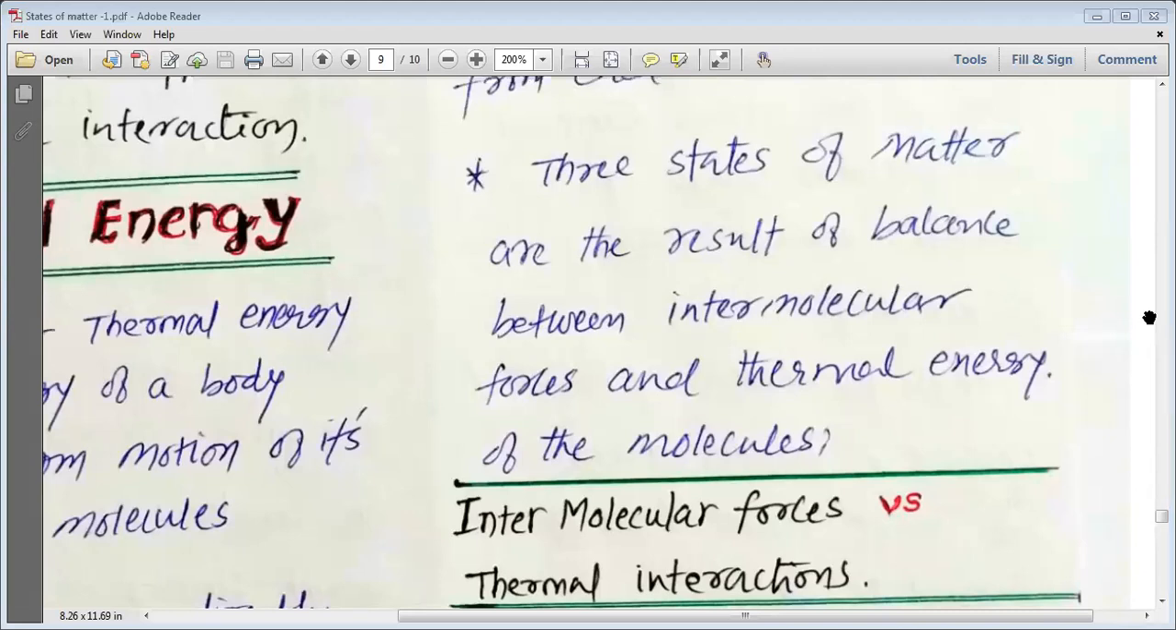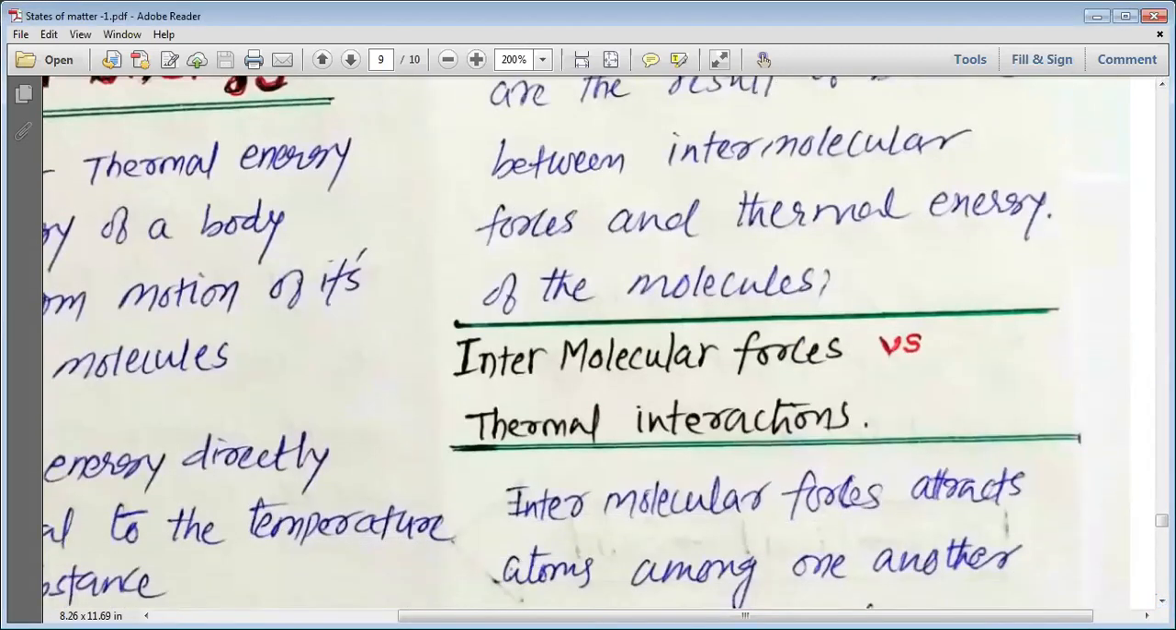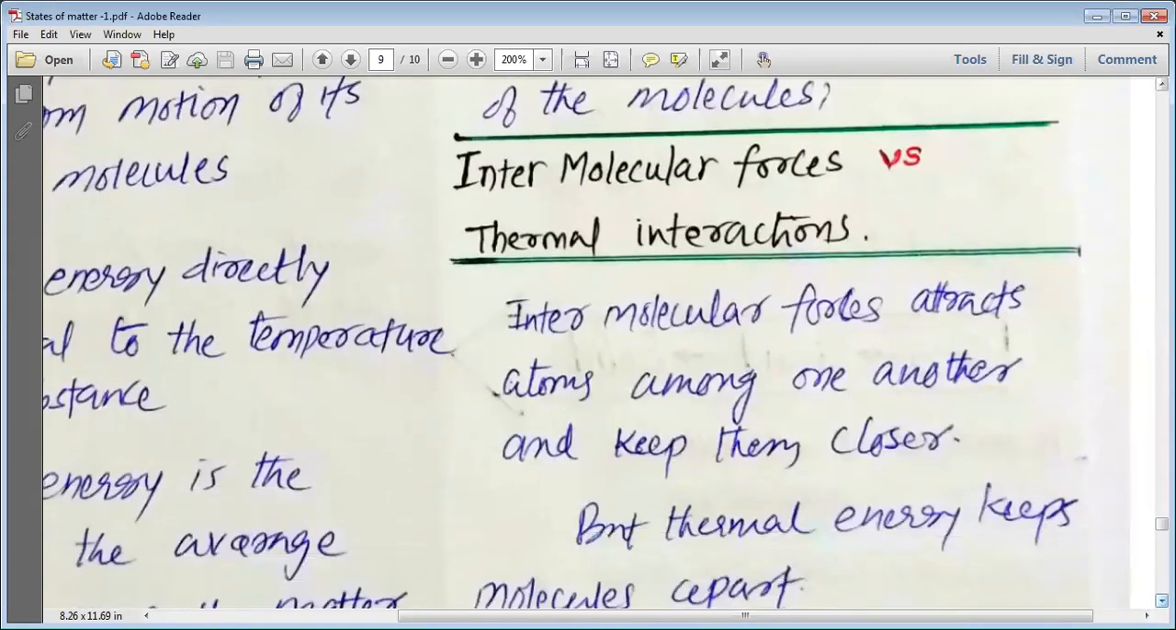These two opposite factors are thermal energy and intermolecular forces. Intermolecular forces bring the particles or atoms or molecules closer, whereas this thermal energy of molecules takes those particles or molecules or atoms away from each other, far from each other. This is how, my dear students, we study about the various factors that cause the three states of matter.